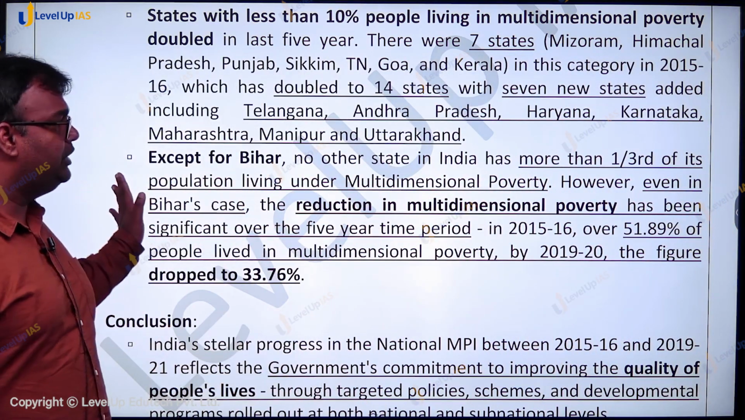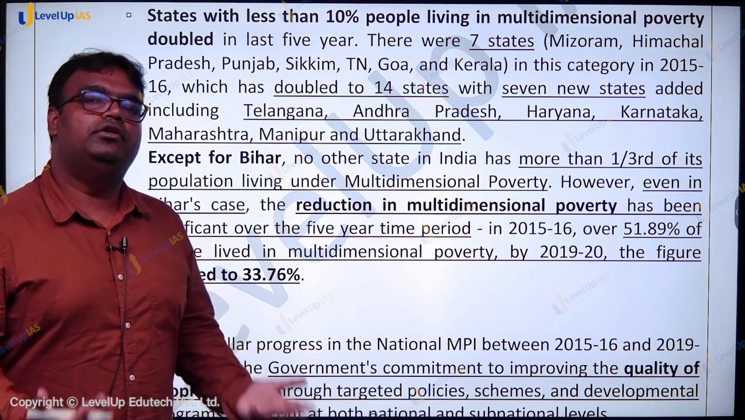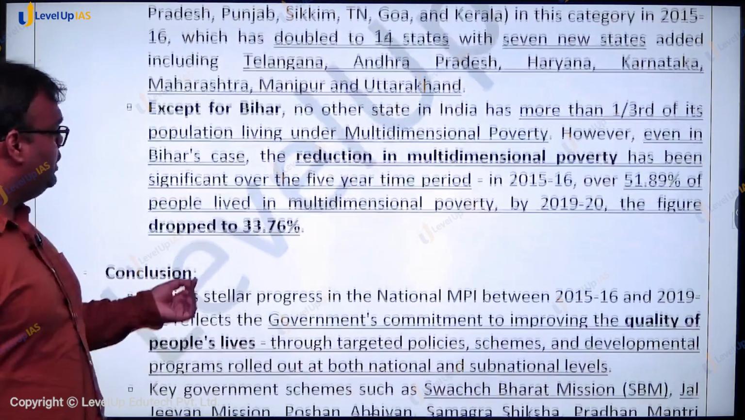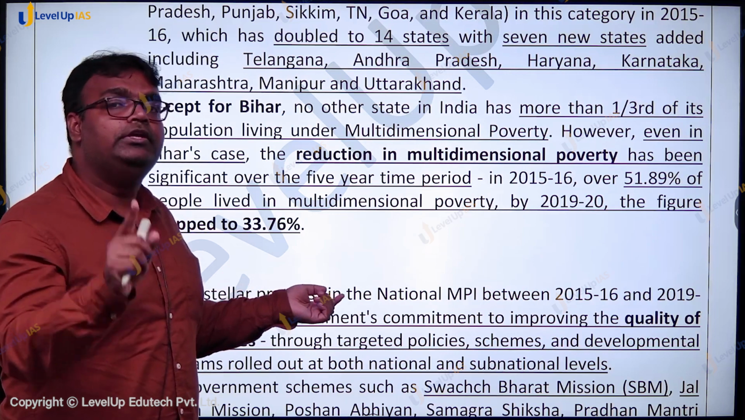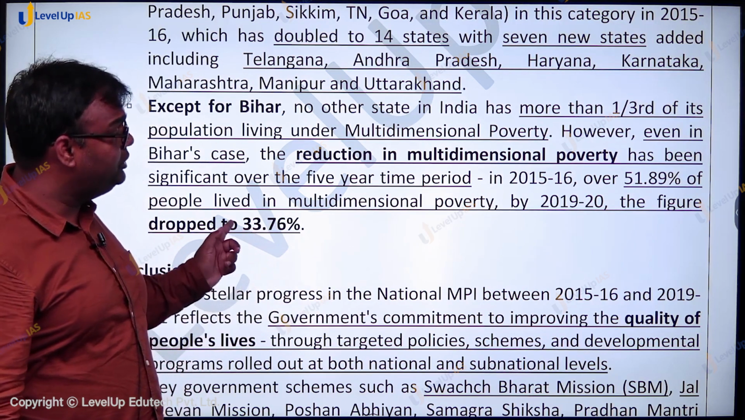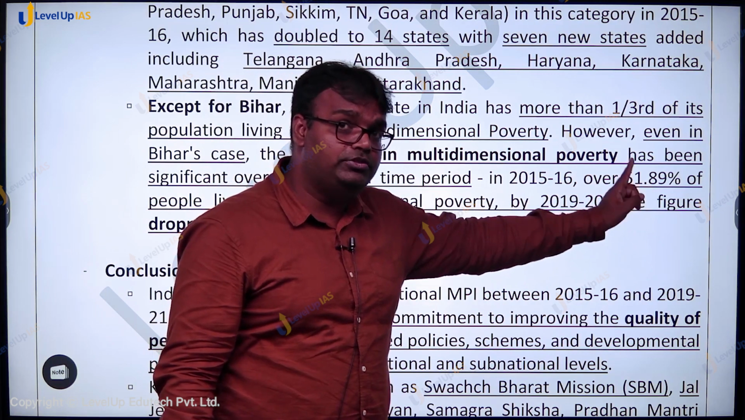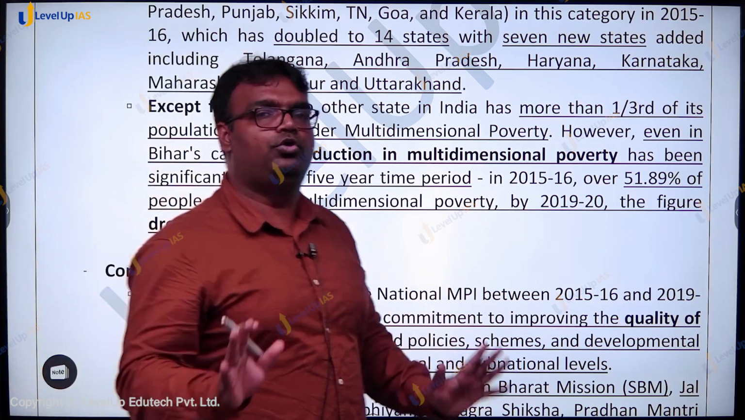So except for the state of Bihar, there is no state where more than a third of population is living under poverty. In fact, even in Bihar, this number is 33.76%. Slightly more than a third of population is living under poverty, and they have shown a steep decline. This number in 2015-16 was 51.89%. From there they have come to 33.76%, which is a good thing.